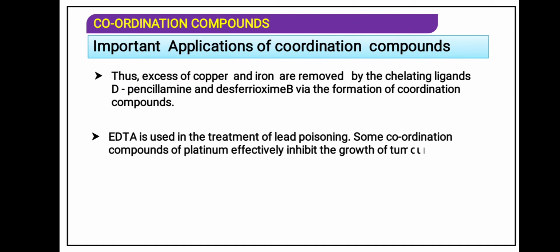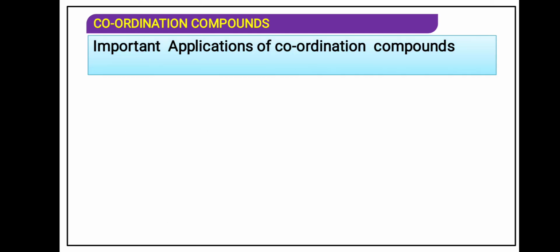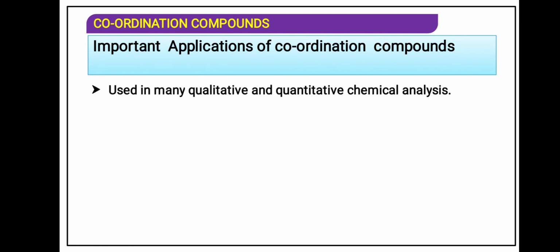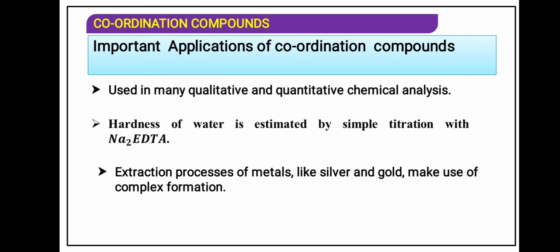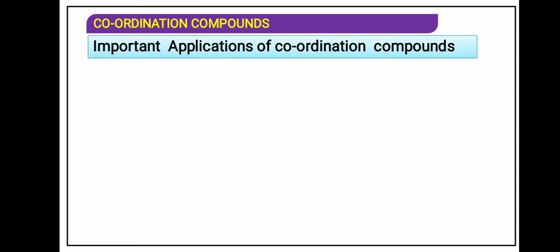Some coordination compounds of platinum effectively inhibit the growth of tumors. Cisplatin and related compounds are used to stop and inhibit the growth of tumors. They are used in many qualitative and quantitative chemical analyses. Here is the synopsis you can see. Hardness of water is estimated by simple titration with disodium EDTA. Extraction processes of metals like silver and gold make use of coordination complex formation.